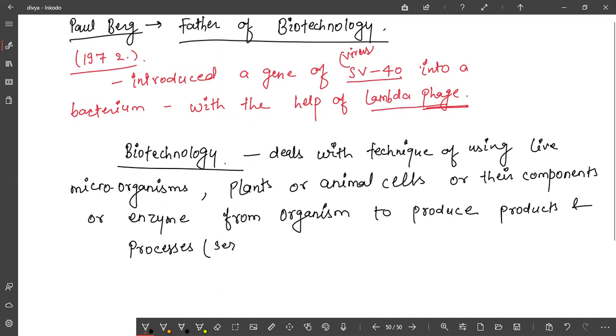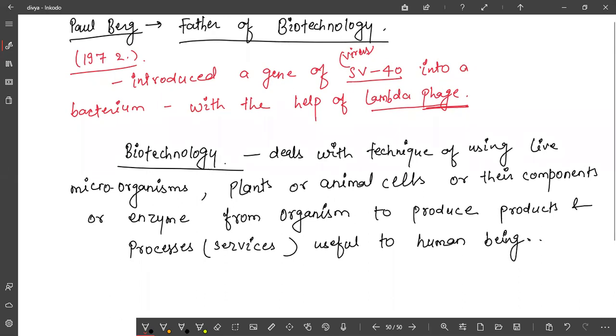Processes means we can write here services useful to human beings. So this is the general definition of biotechnology.